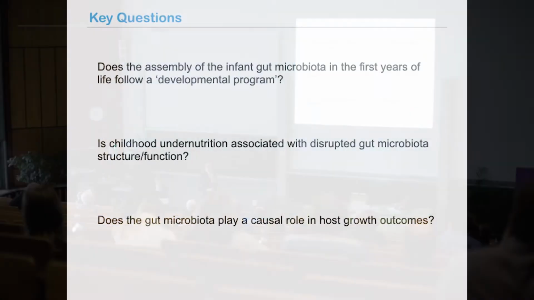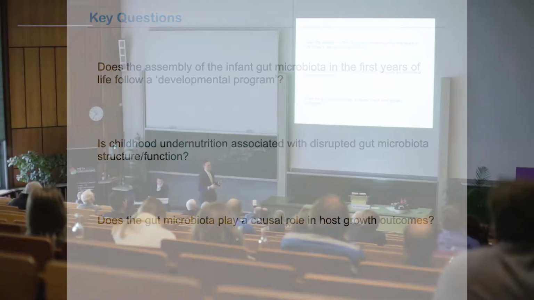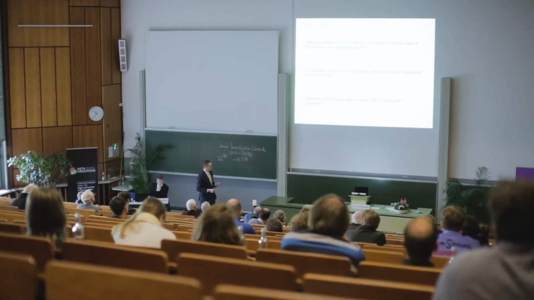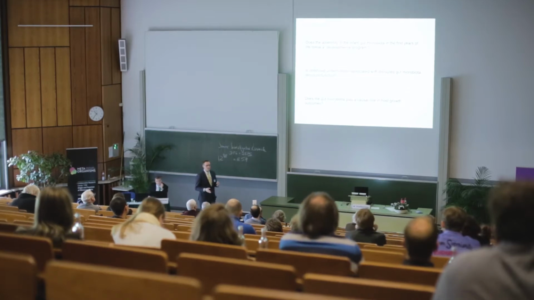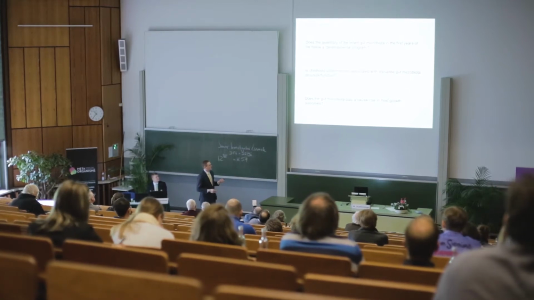So some of the key questions that we were interested in addressing were, first, does the microbial community in the gut follow a developmental program in the first years of life that's generic across different hosts and different populations? And in cases where you see impaired nutrition and growth, is that undernutrition associated with disrupted gut microbiota assembly and function? And lastly, if this is the case, which turns out it is, does the gut microbiota play a causal role in host growth outcomes as opposed to strictly being correlated with them?